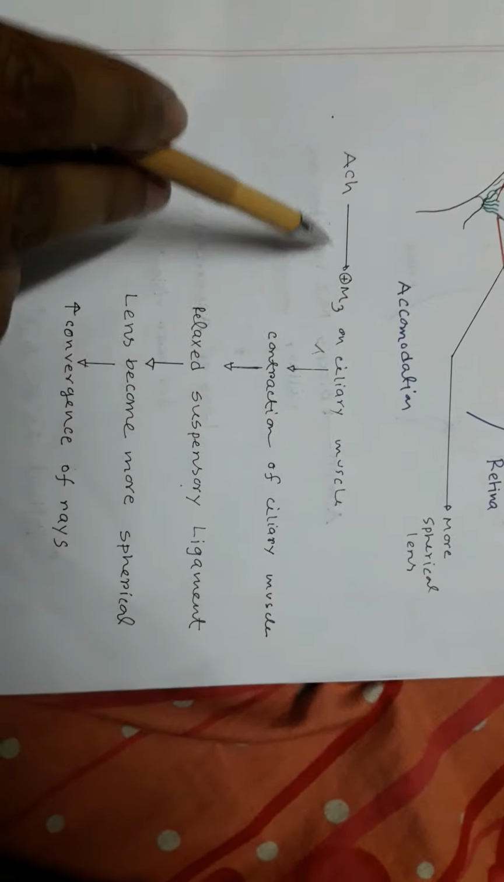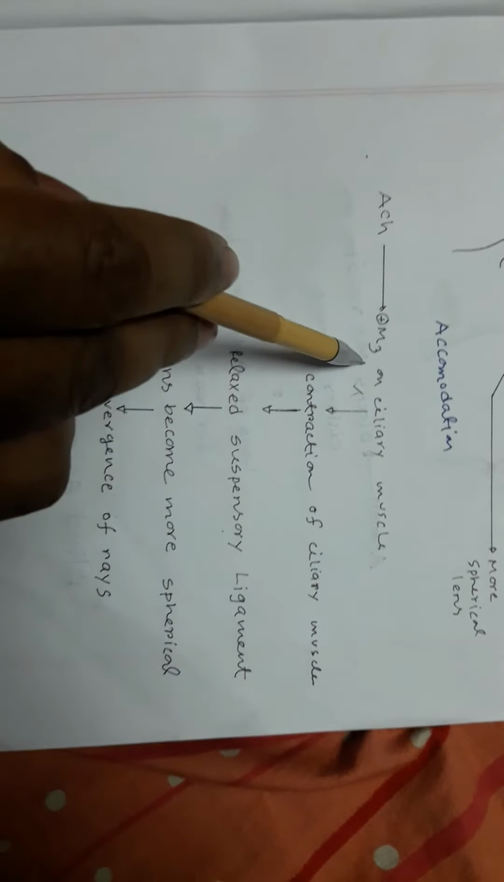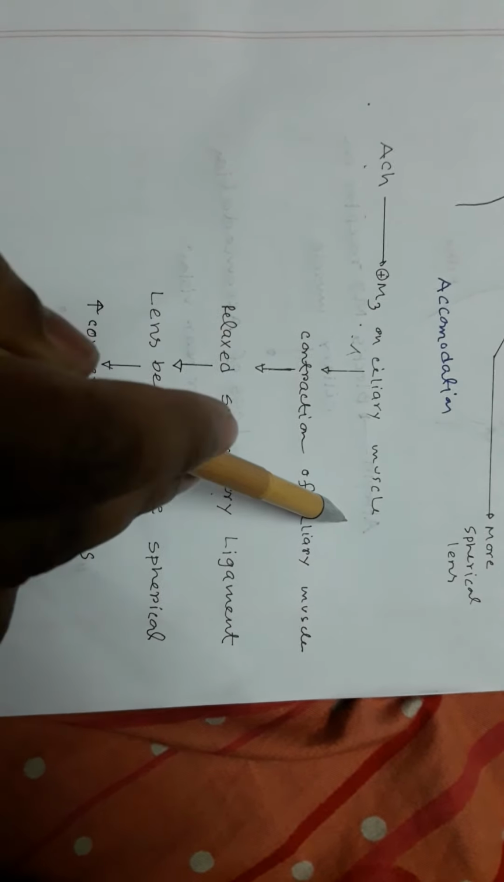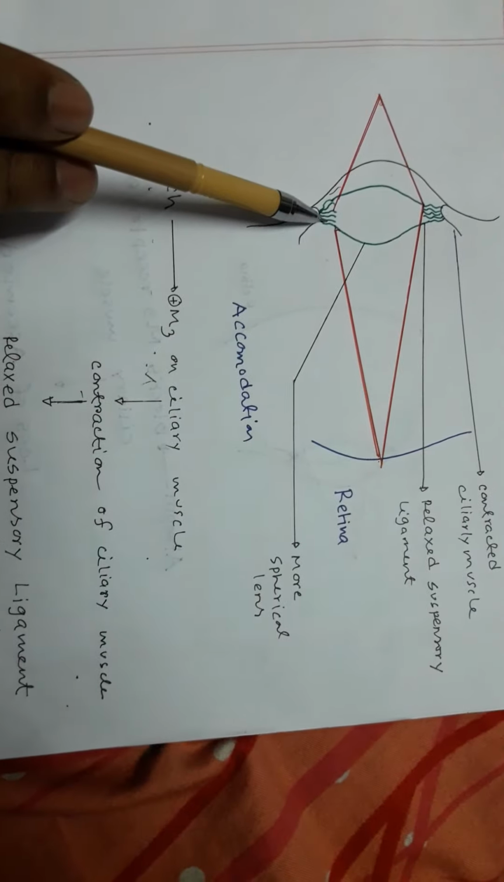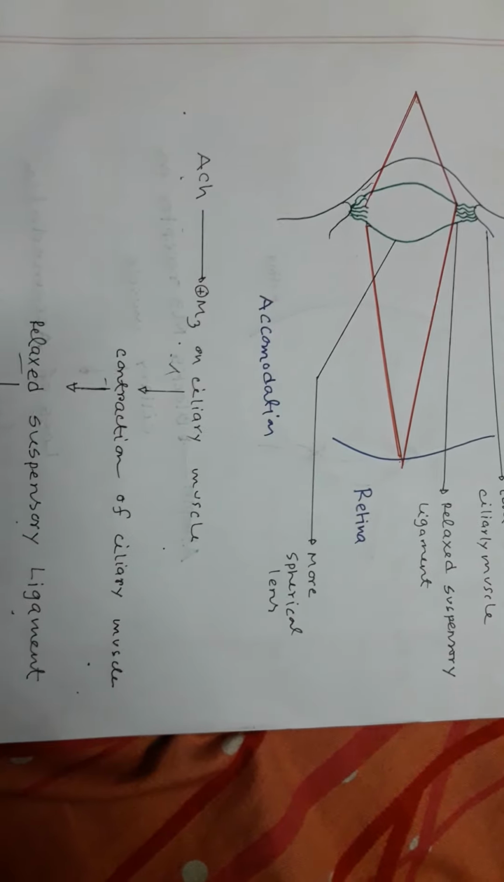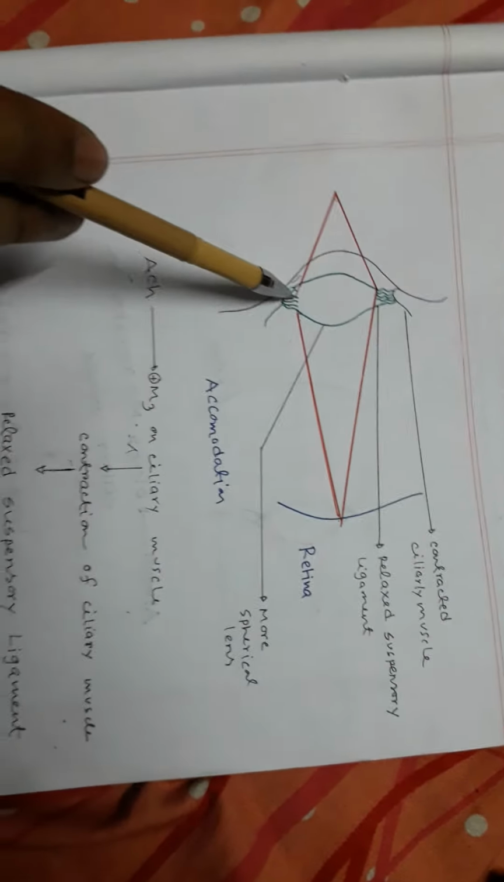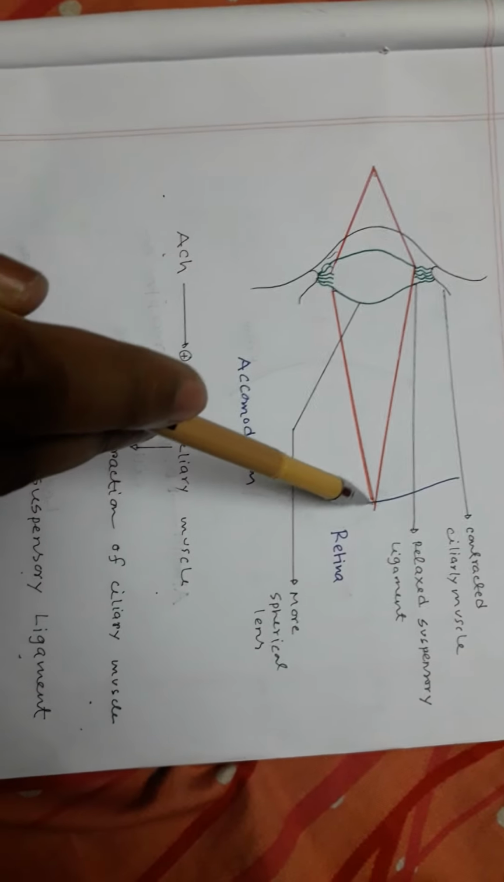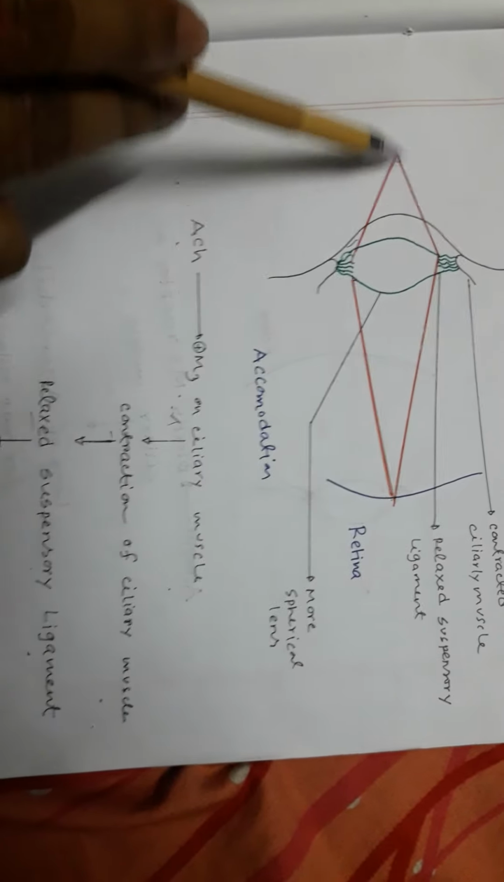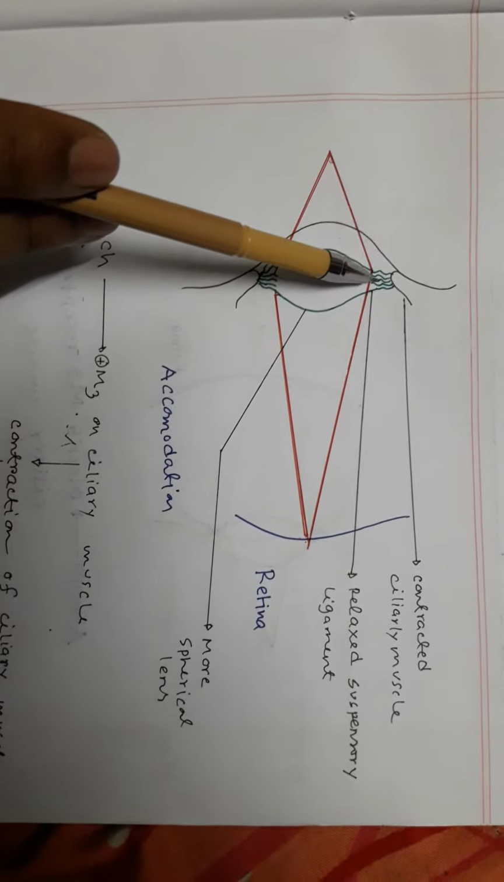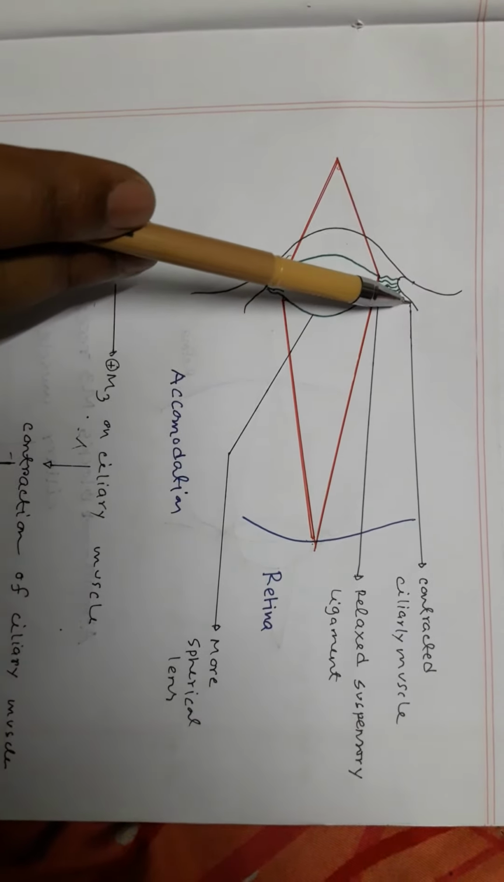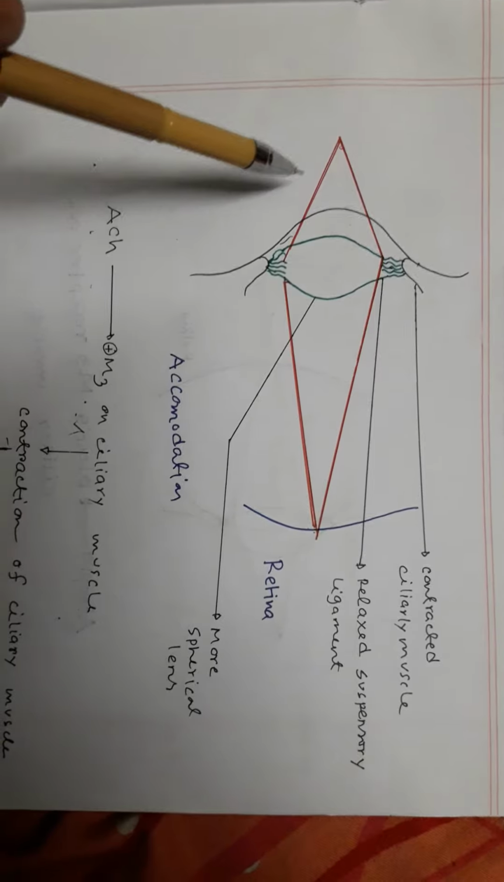So for contraction of this ciliary muscle, you need acetylcholine, because on the surface of ciliary muscle there is M3 receptor, and acetylcholine stimulates the M3 receptor, so the ciliary muscle contracts, and when ciliary muscle contracts, this suspensory ligament relaxes. When the suspensory ligament relaxes, lens becomes more spherical, so you can converge the rays of light, so that rays of light can meet on the retina. This change in shape of lens by changing the stiffness of the suspensory ligament and changing the contractility of the ciliary muscle is called accommodation power of the eye.